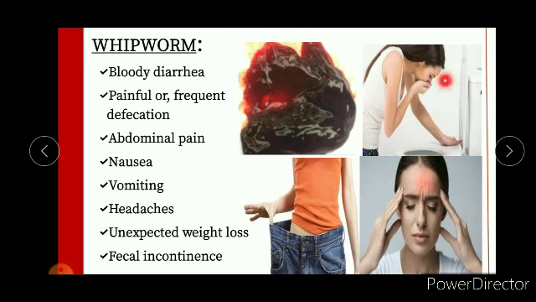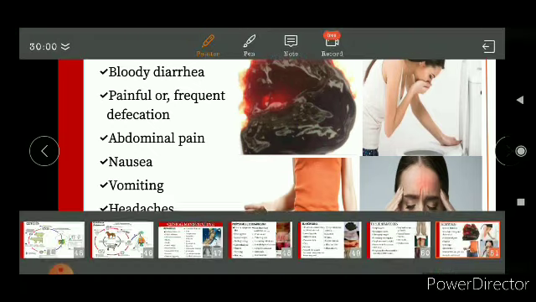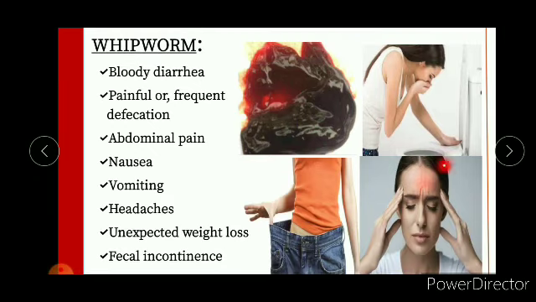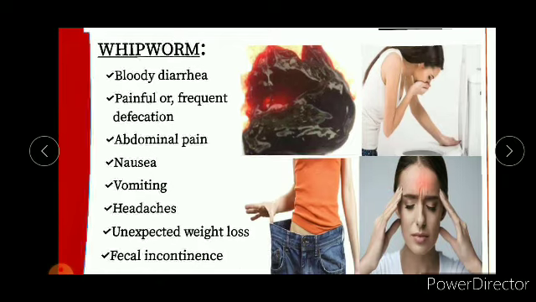And this is a picture of nausea. In this case, the female is having an intense urge of vomiting. And in this case it shows the unexpected weight loss. Okay, you can see here. And these are the headaches that are common in case of whipworms.